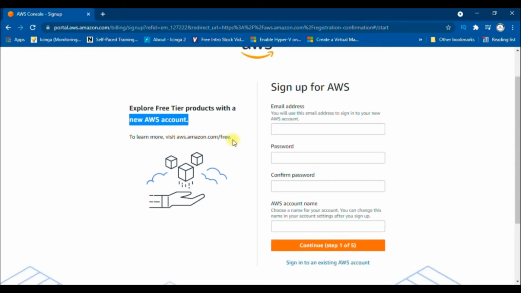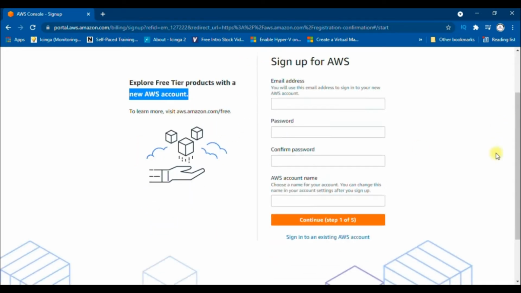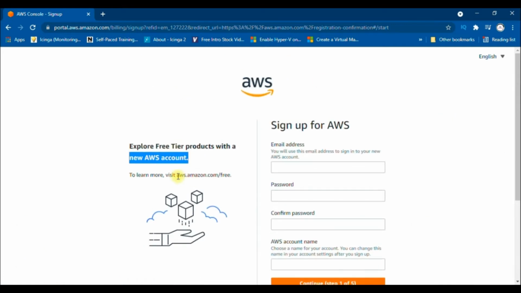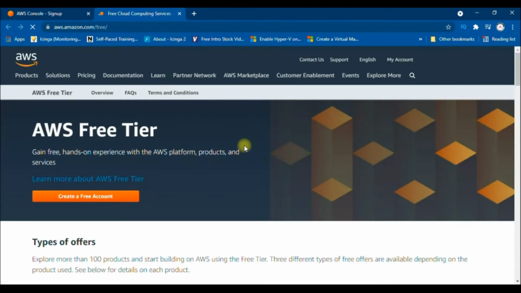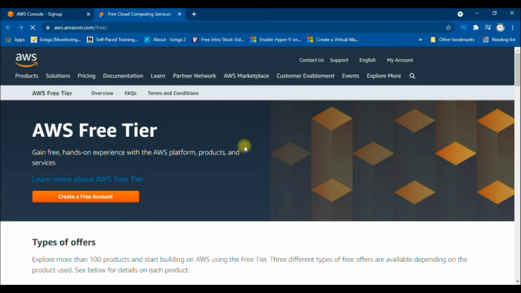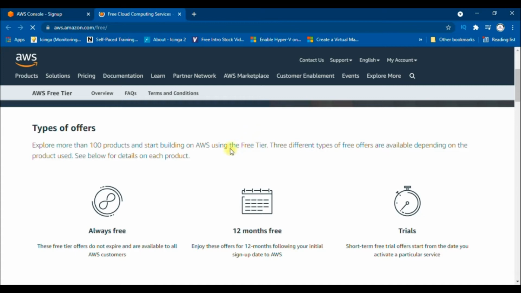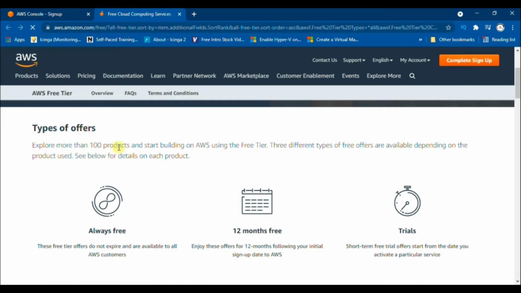To learn more about this, visit aws.amazon.com/free. Just click on this link to get on a new tab and here we are. So guys, here you can get a free hands-on experience with the AWS platform, products and a lot of services. You can explore more than 100 products by using free tier and start building your own cloud infrastructure.